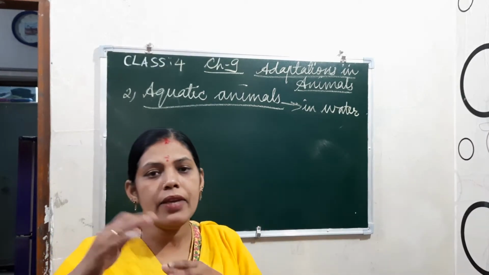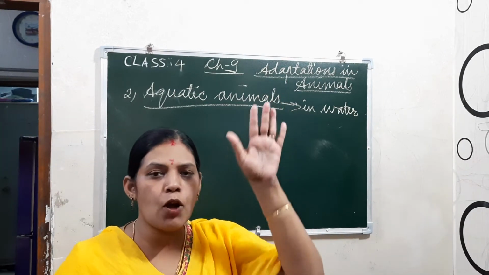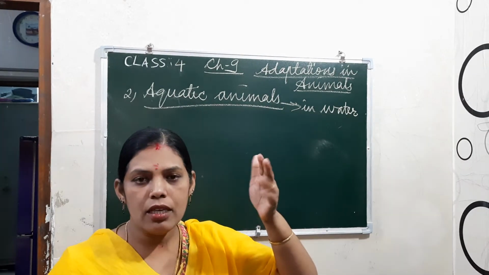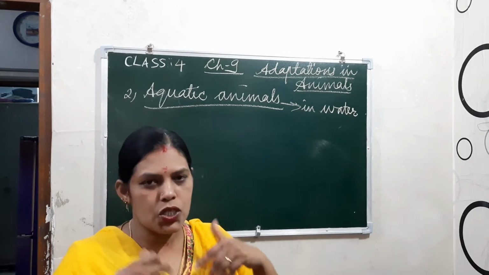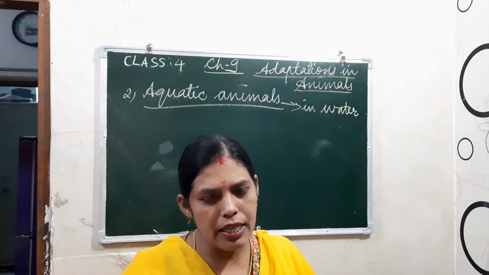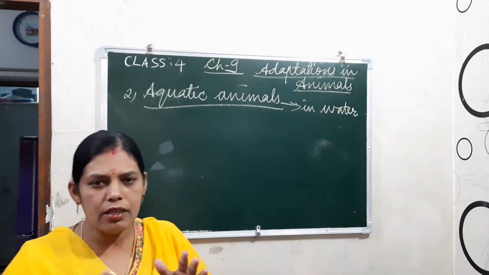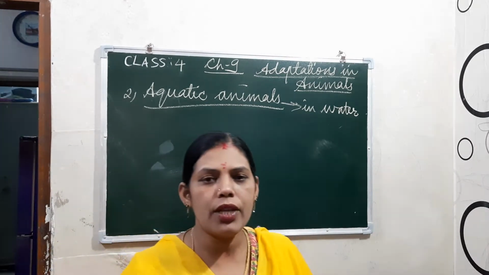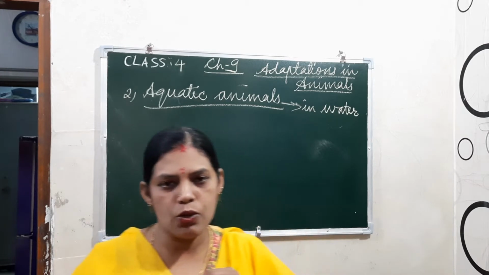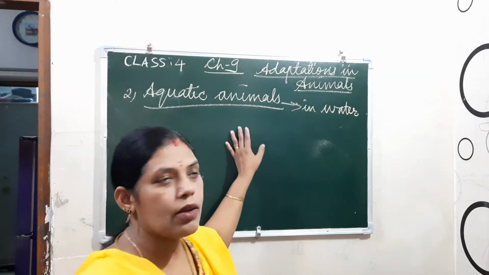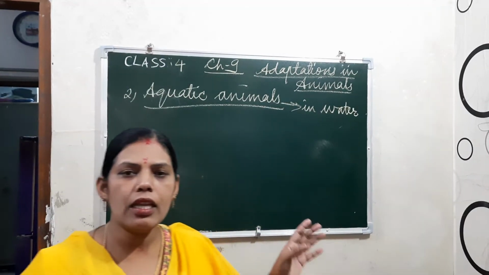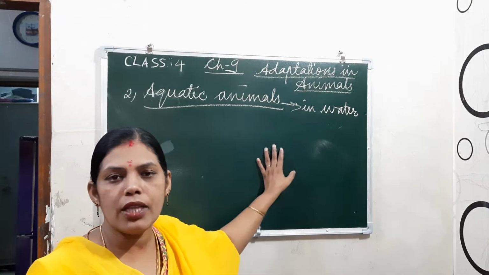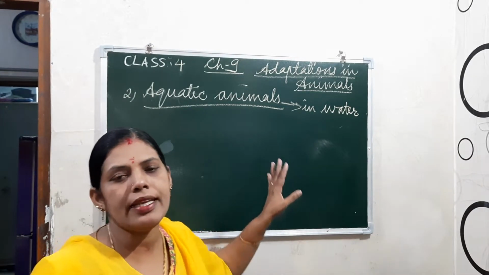They come up to the surface of the sea and take in oxygen, and again and again they come up for atmospheric oxygen and go back down. They use lungs only, but other aquatic animals like fish live in water and have gills as their breathing organ.